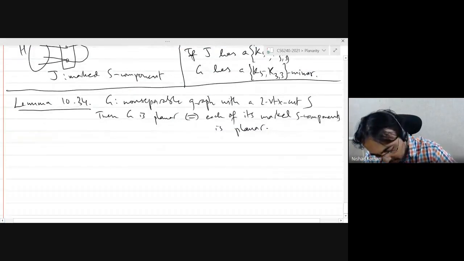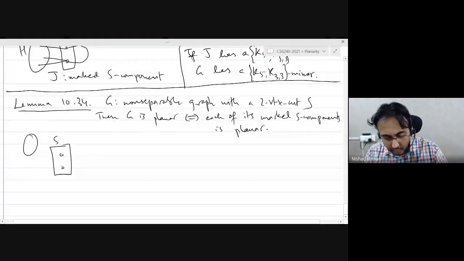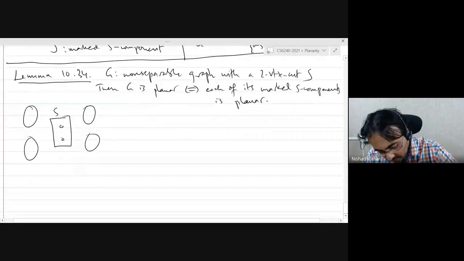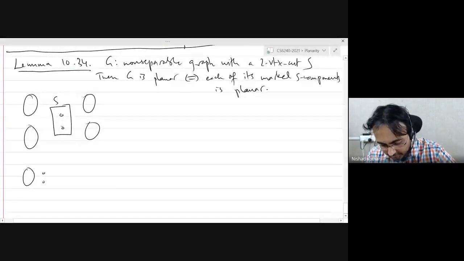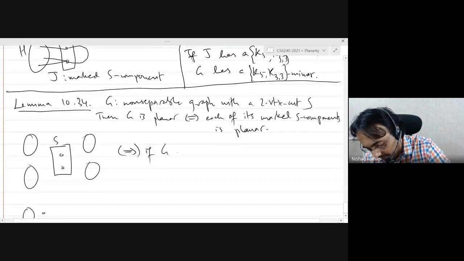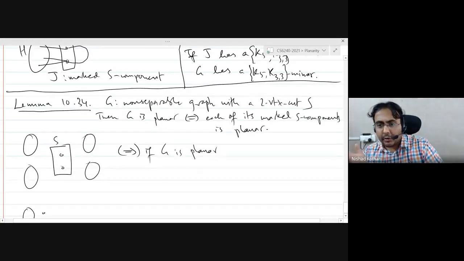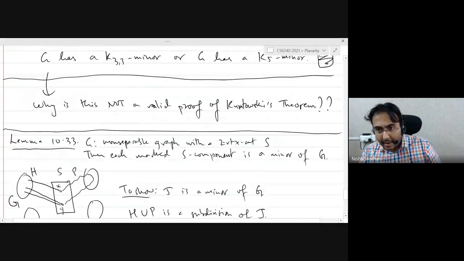So again, we have the same situation. We have a set S with two vertices. We have a bunch of components. And we know that all the marked components, so let's prove one direction. If the graph G is planar, so this is the easy direction. Well, easier. They are both easy, actually. If G is planar, then each marked component is planar, because each marked component by the previous lemma is a minor of the graph G. And we know that minors of planar graphs are planar, right?